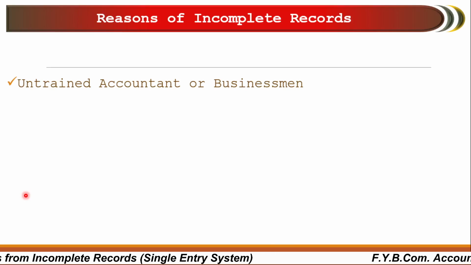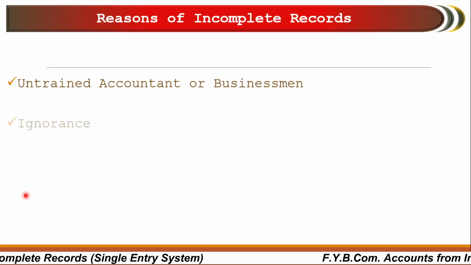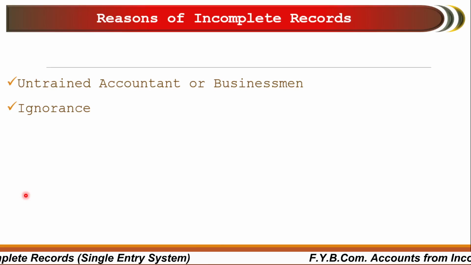So this is the most important reason for incomplete record, where the accountant or businessman maintains his record on a single entry basis.